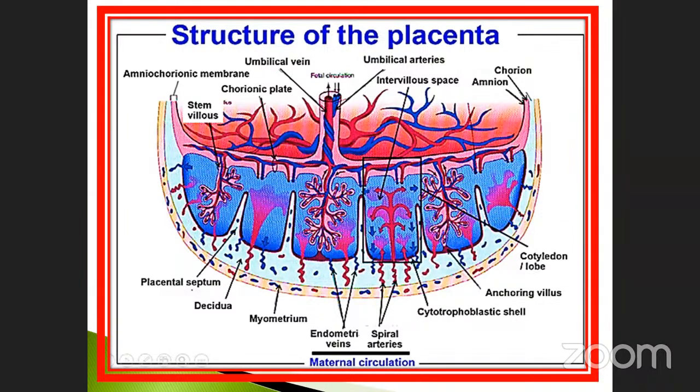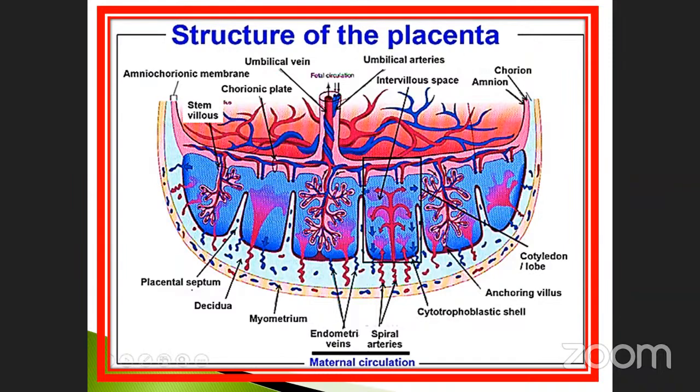This is called a cytotrophoblastic cell. See here, the anchoring villus. Anchoring villus means it adheres and is connected to this part. This is called the cotyledon lobe. This is also another type. See here, inside: chorion, amnion, intervillous space, umbilical arteries, fetal chorion, umbilical veins, chorionic plate, stem villus, and the amniochorionic membrane.